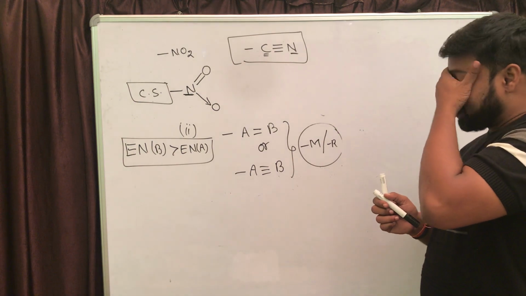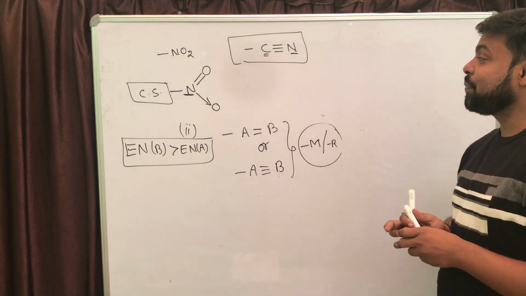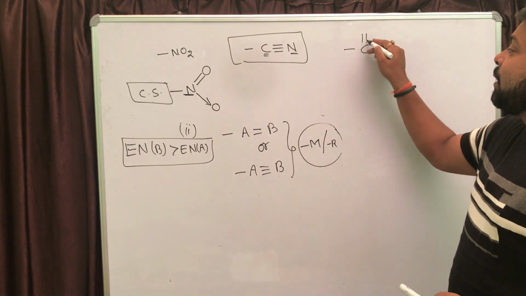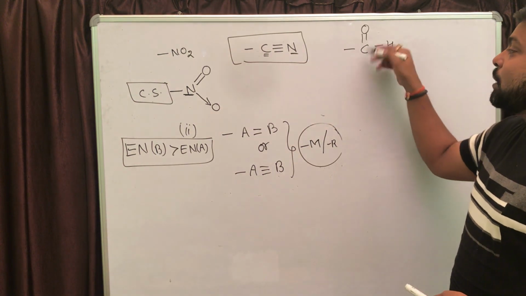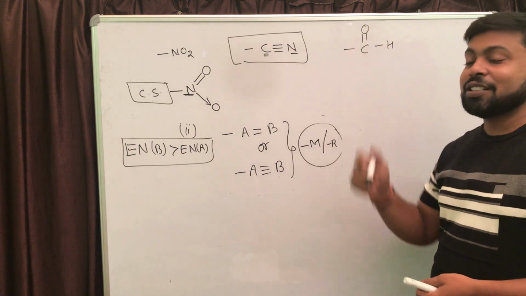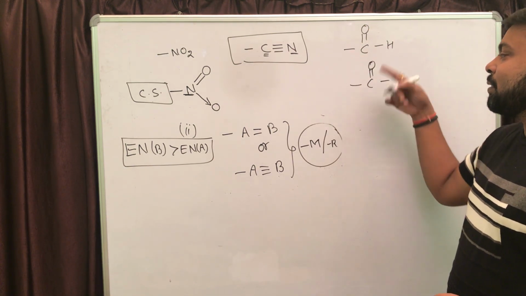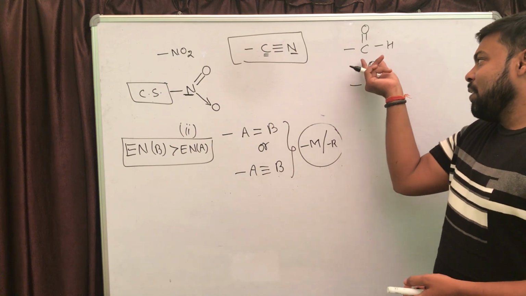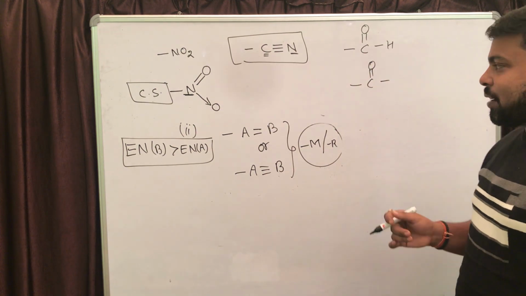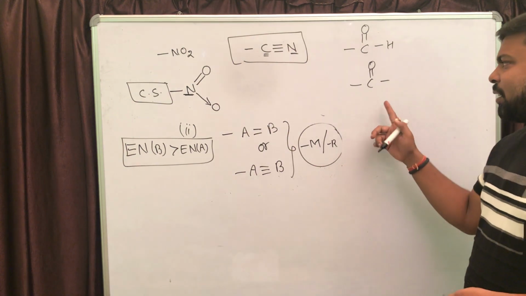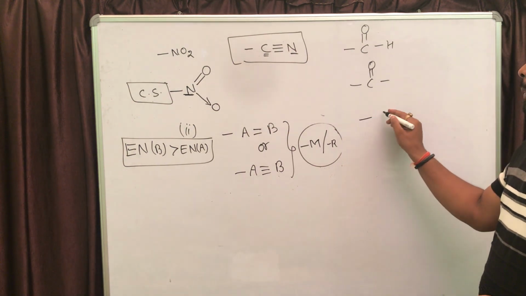And if you observe the next example in the series, that was aldehyde, right? In aldehyde also there is a carbon oxygen double bond. Electronegativity of oxygen is more than carbon. Then the next one was ketone. Again the same situation. Electronegativity of oxygen is more than carbon. And the next one after this, I guess, was ester.